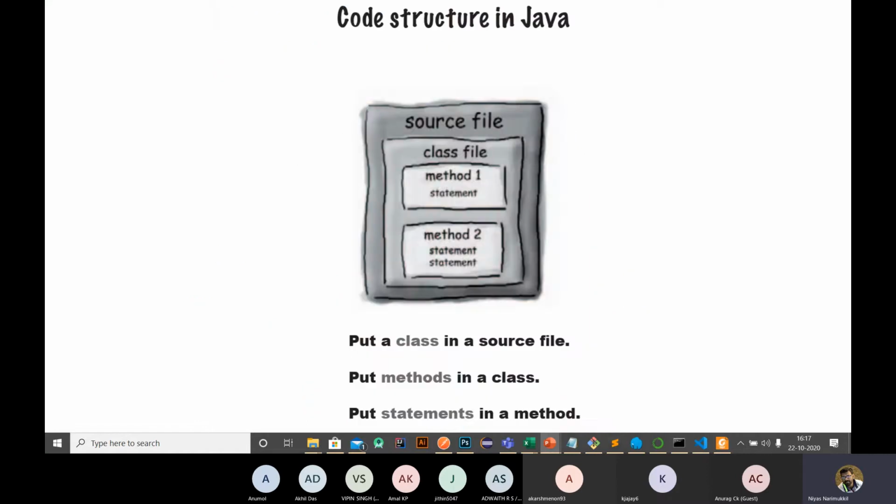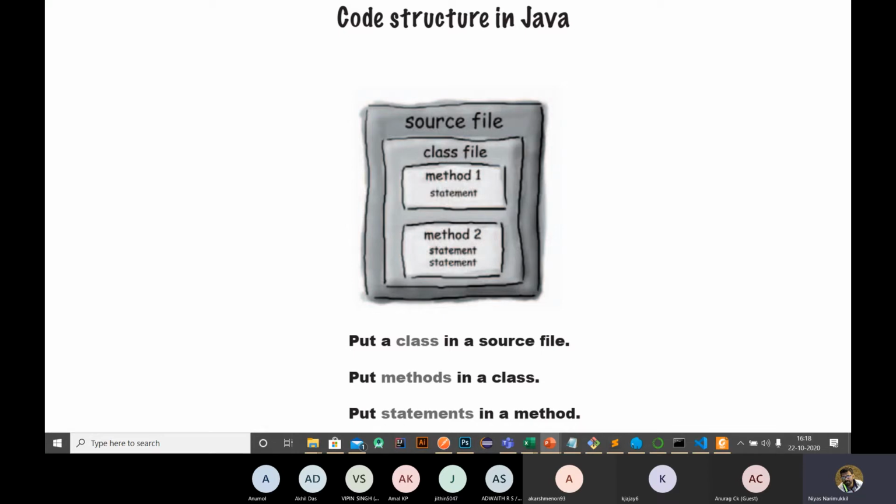Okay, so this is the core structure of Java. We need to have a file, inside the file we need a class, inside the class we have methods, and inside methods we have statements. Every file is a class file, so the name of the file depends on the name of your class.